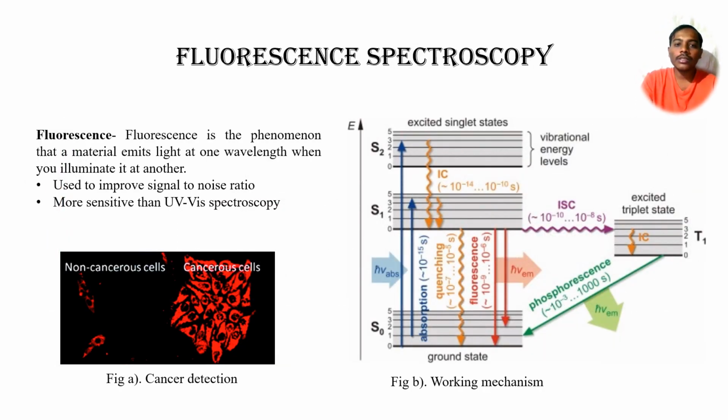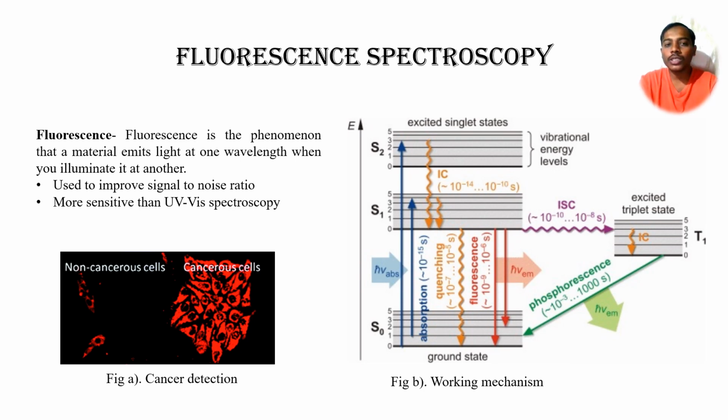Fluorescence is the phenomenon in which a material emits light at one wavelength when you illuminate it at another. This kind of spectroscopy is used to improve the signal to noise ratio, and it is more sensitive than ultraviolet spectroscopy.